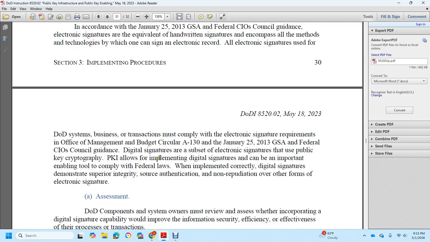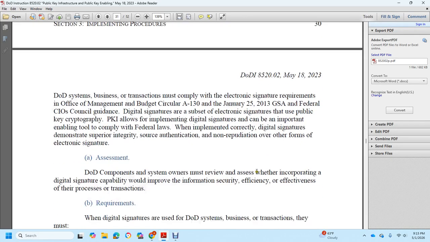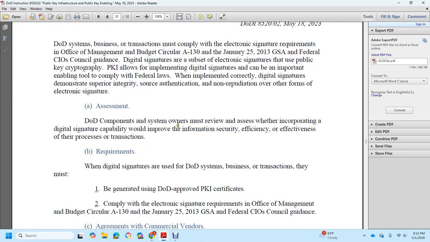The digital signature is a subset of electronic signature, using public key cryptographic infrastructure implementation. Digital signature is important to enable the tool to comply with federal laws, and it implements the correctable digital signature to demonstrate superiority in integrity, service authentication and non-repudiation over other forms of electronic signature. Access to the DoD component system owners may review incorporating a digital signature capability to improve the information security, efficiency and effectiveness of the process.